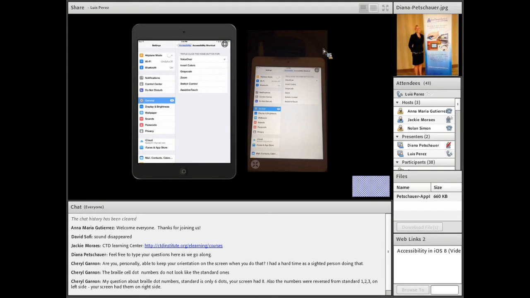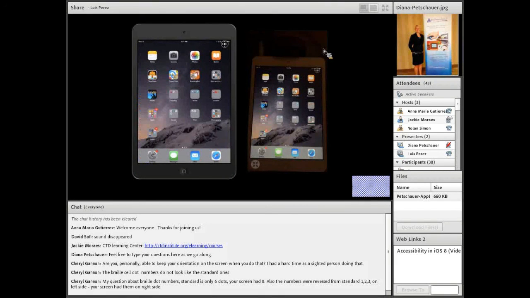And you said there was a second question? There is. Well, there's a comment and a question. The comment was, the Braille cell dot numbers do not look like the standard ones. And the question about the Braille dot numbers: standard is only 6 dots and the screen had 8. Also, the numbers were reversed.